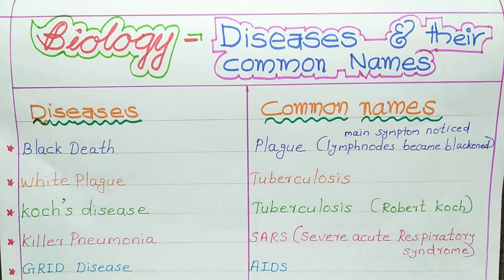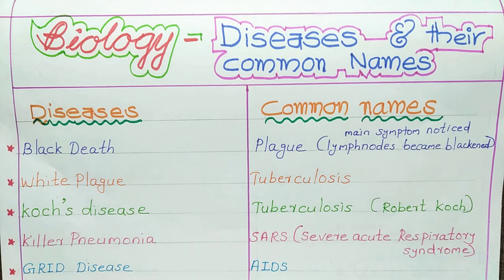Next one is killer pneumonia. Killer pneumonia is SARS. Expansion of SARS is severe acute respiratory syndrome. So SARS is known as killer pneumonia. Next one is grid disease. Grid disease is nothing but AIDS. So AIDS is the common name. Here also SARS is the common name, but the other name is killer pneumonia.